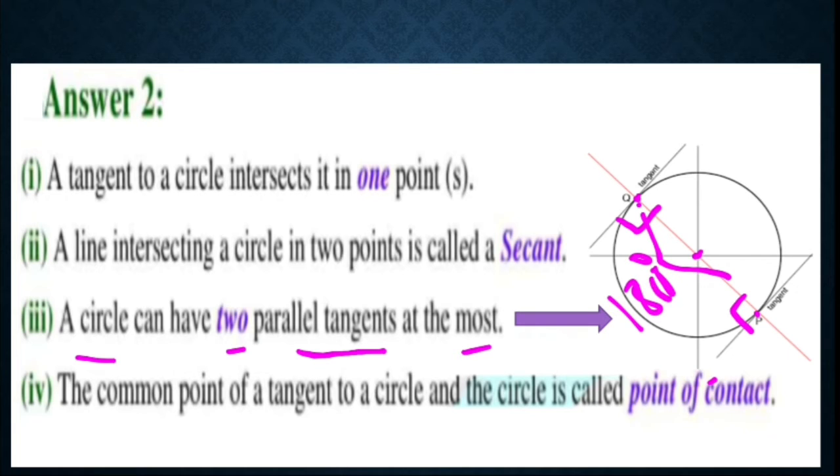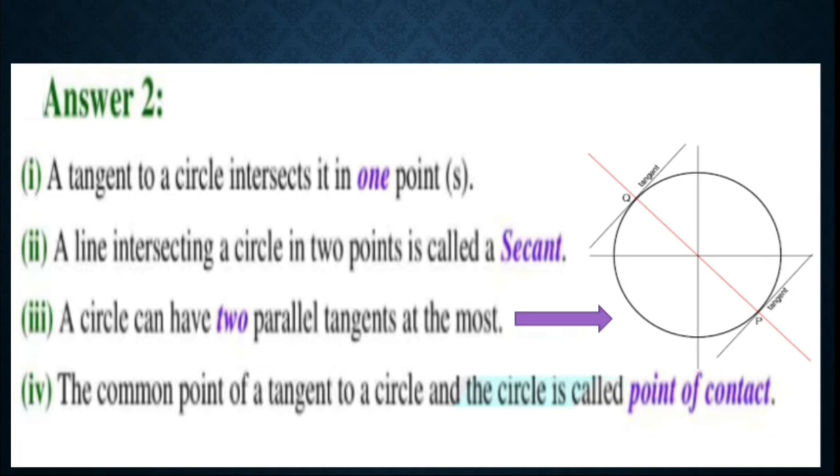So you can say that the sum of interior angles on the same side is 180 degrees, which is a property for two lines being parallel. So this line will be parallel to this line. That means these two tangents are parallel. That means a circle can have two parallel tangents at most.